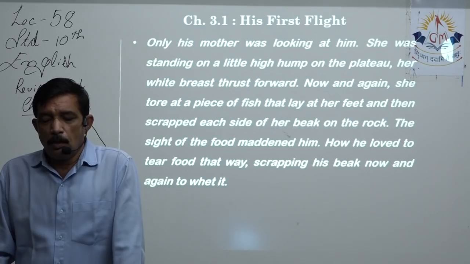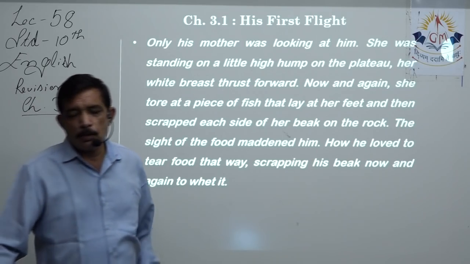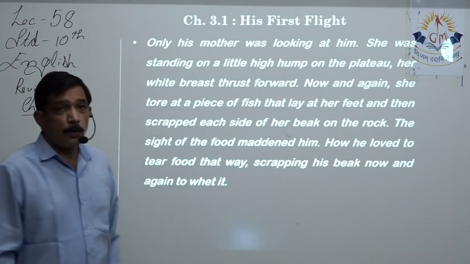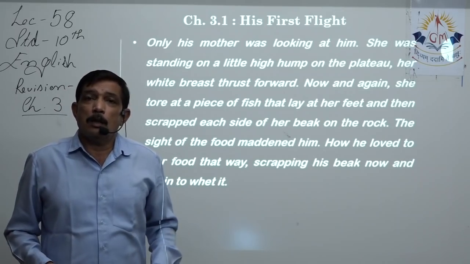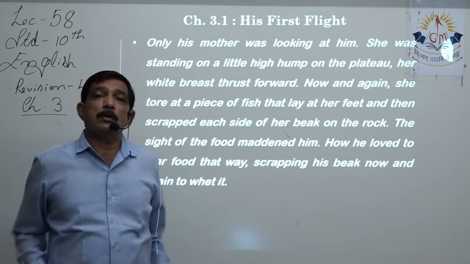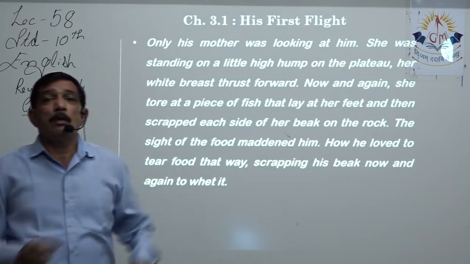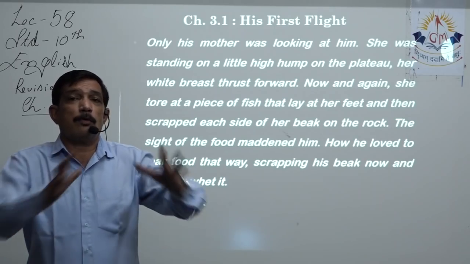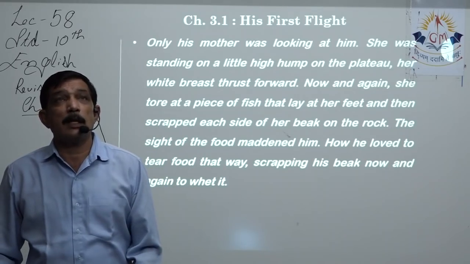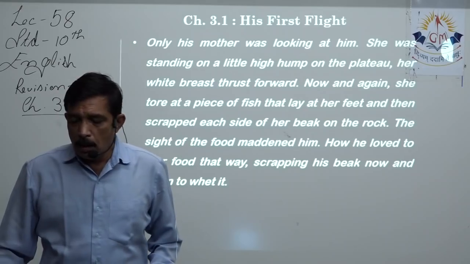She was standing on a little high hump on the plateau, her breast thrust forward. She was standing, so when the bird stands, automatically the rest of the body is in the forward position, and the beak and the breast, all of them in the forward position, right, and looking upwards toward that young girl.